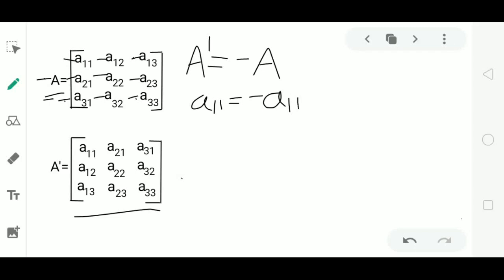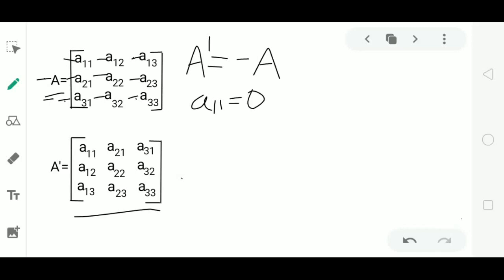So if I solve this, taking minus A11 to the LHS, I get plus A11. A11 plus A11 is 2 times A11 equal to 0. Then this implies A11 is 0. We have to get the first element as 0. A11 must be 0.